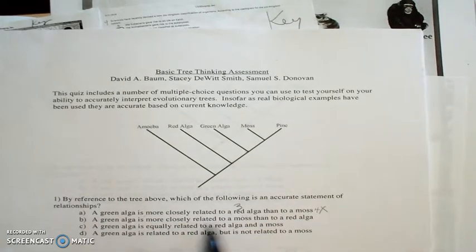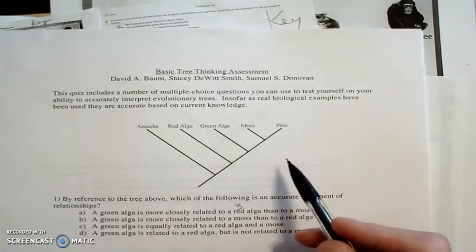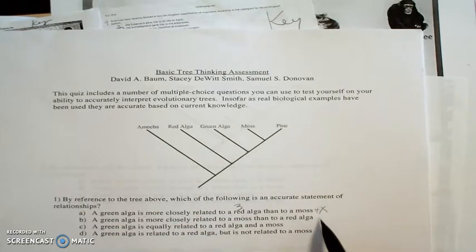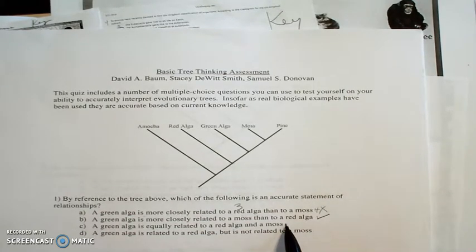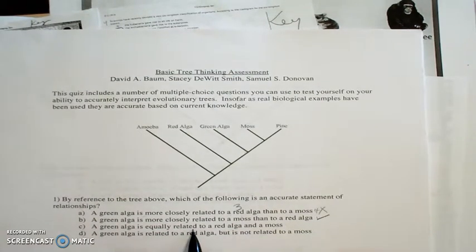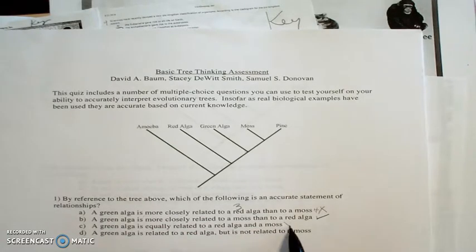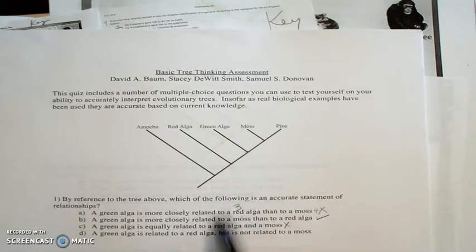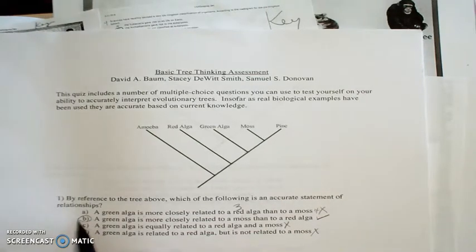Okay, let's look at B. Green alga is more closely related to the moss. Well, we saw that because they have 4 common ancestors. We like that answer, but let's check the other 2. Remember, in a course test, you really need to be careful. Look at all the choices. You might find one that is even better. Green alga is equally related to the red alga and the moss. No, we saw that the green alga and the moss had 4 common ancestors, 3 for the red alga and the green alga. So we know it's not that one. Green alga is related to red alga but not related to moss. No, doesn't make sense. So the answer indeed is B.